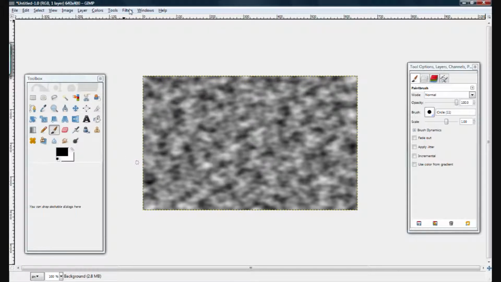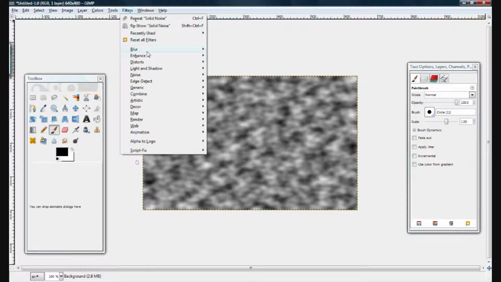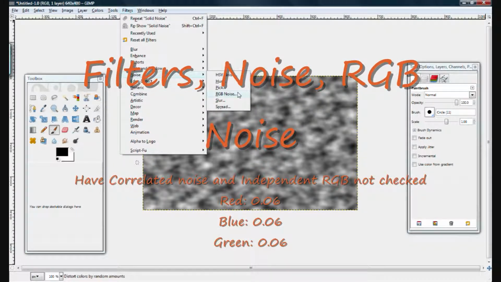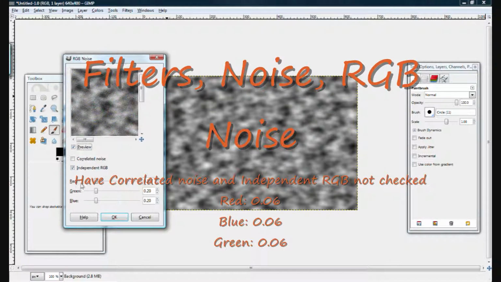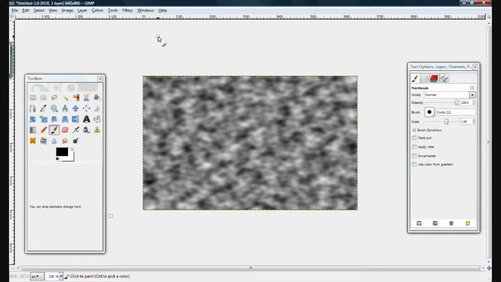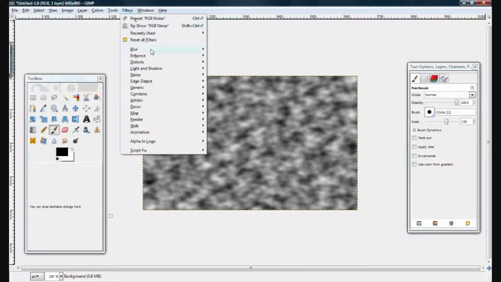Now you need to get some kind of dust in it. So we'll go Filters, Noise, RGB Noise. That means red, green, blue noise, and just uncheck all of these so there's no color. The more you put it up, the more pixels show up. Keep it at a low setting. And then we'll color it, and then we'll be done with this window.